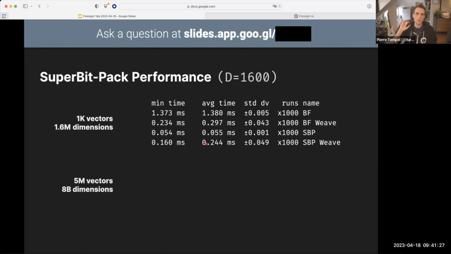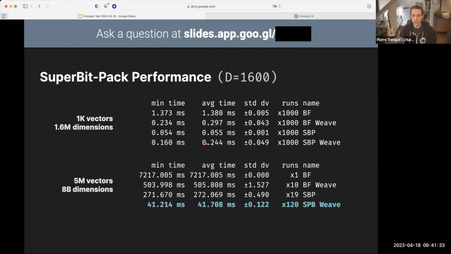But what if we actually use a bit more realistic data and go to 5 million vectors, which are 8 billion dimensions? Well, then the story changes slightly, right? Our brute force solution is no longer viable. It takes 7 seconds to complete. But if we go all the way down, our superbit optimized and parallelized version now takes 42 milliseconds. That's 120,000 signature comparisons per millisecond. That's pretty good. The gold standard here is about 50 milliseconds.